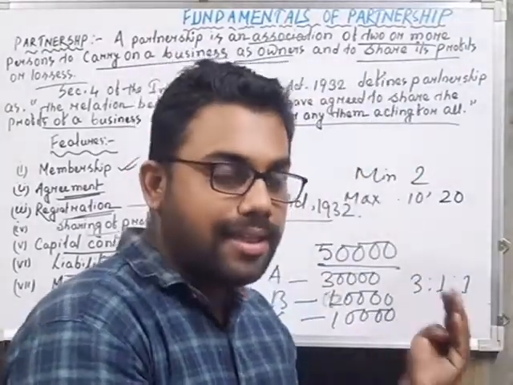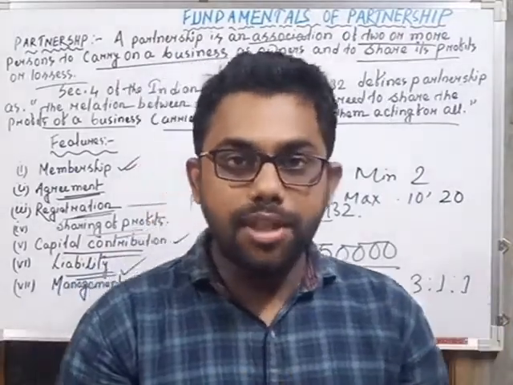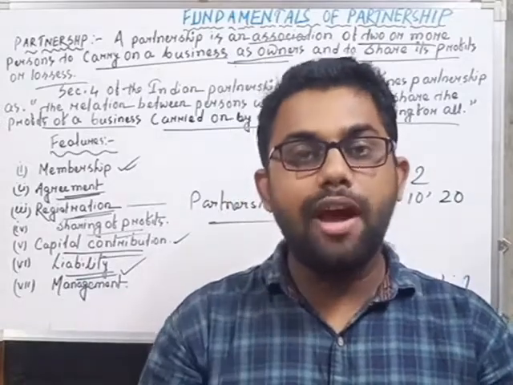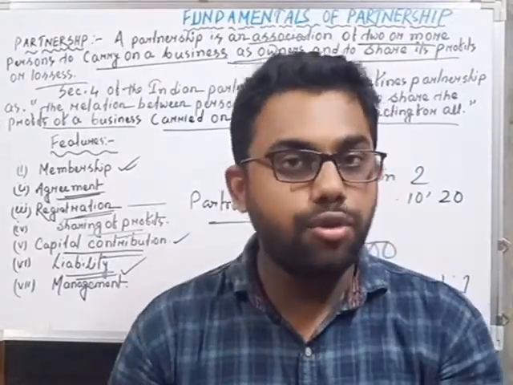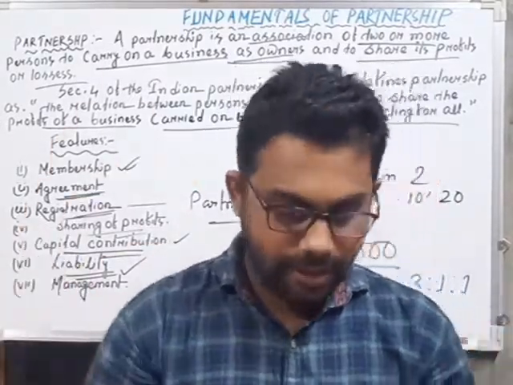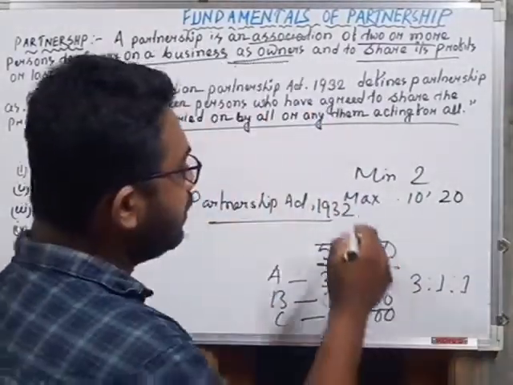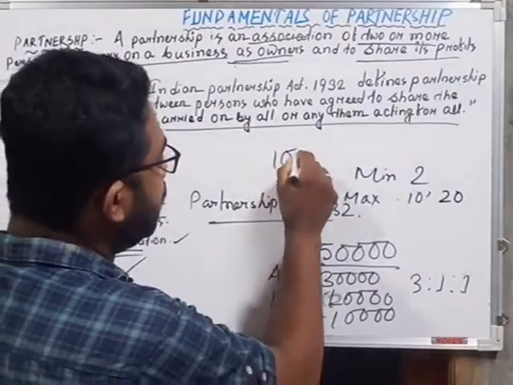So in such a case, not only the business property, the property of the partners is also liable to pay the outside liability. That means suppose the partnership firm has a liability of rupees 1 lakh.